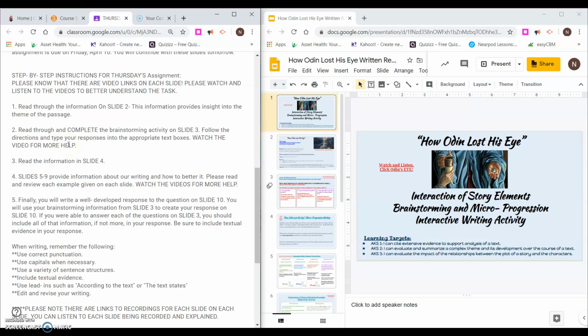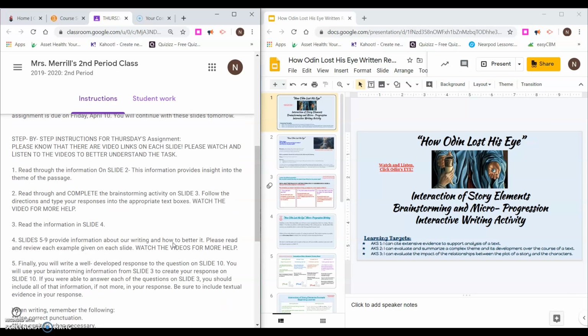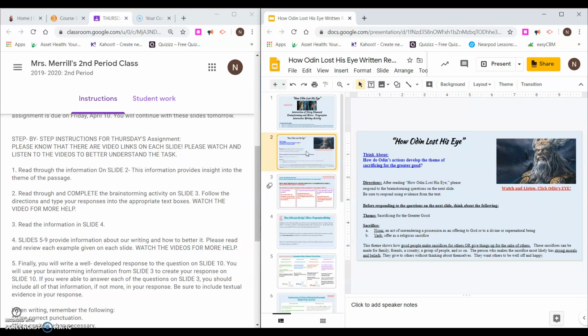Now I also have at the bottom the passage. Okay, so if you need that, pull that up again. You can listen to the videos or reread and get your textual evidence from there. So you will look at slide 2. Okay, now this is slide 1 over on the left, the right-hand side. You can watch and listen to a quick video that I put together to describe and explain the assignment a little bit more. Here is slide 2.